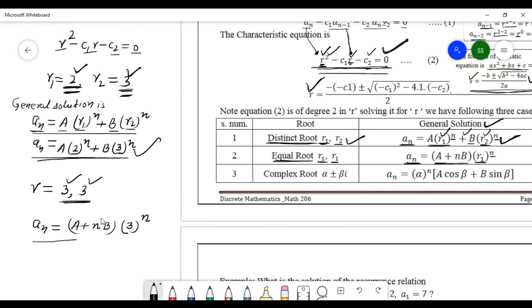This is the general solution. Here, for different roots 2 and 3, you write A r1 to the power n plus B r2 to the power n, and if the roots are the same, you write this way. Just remember this.